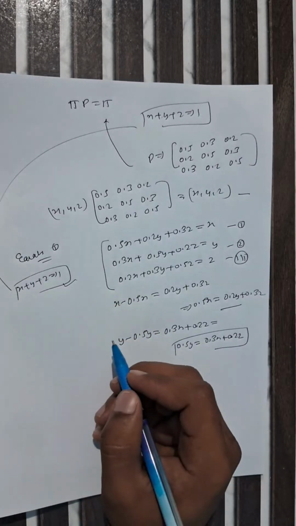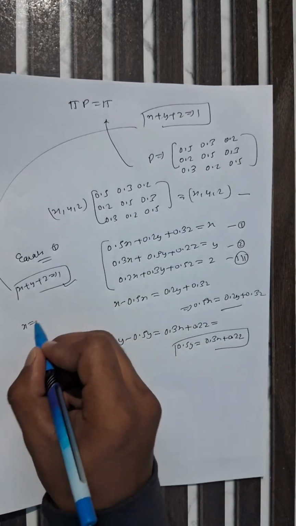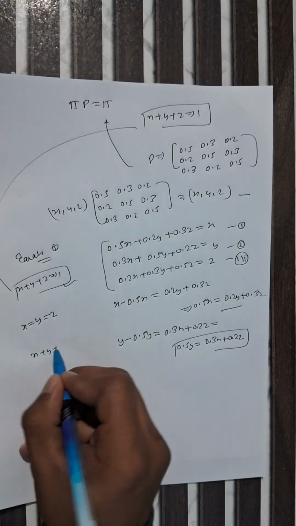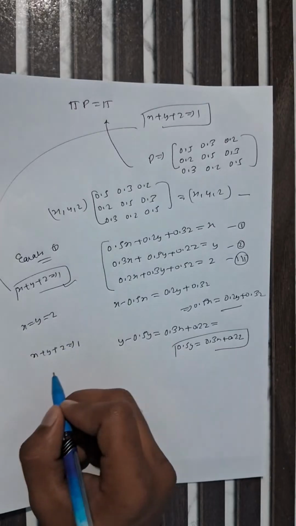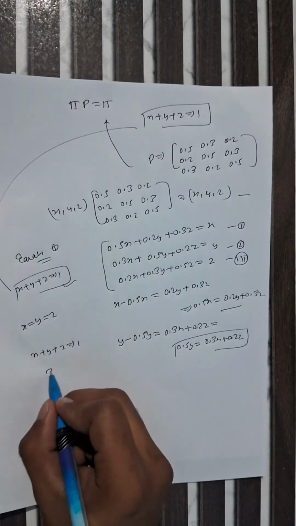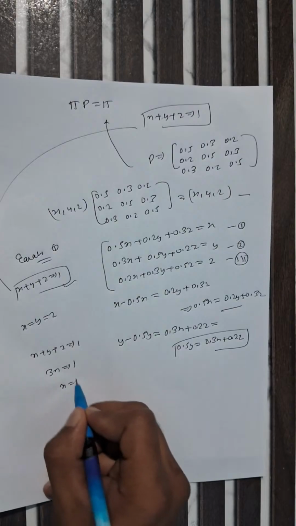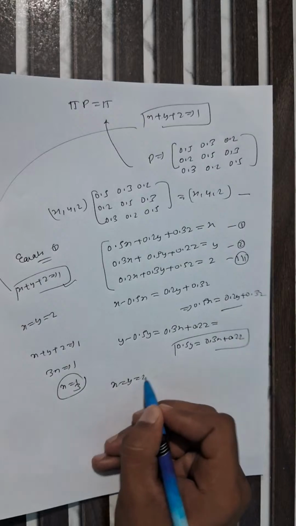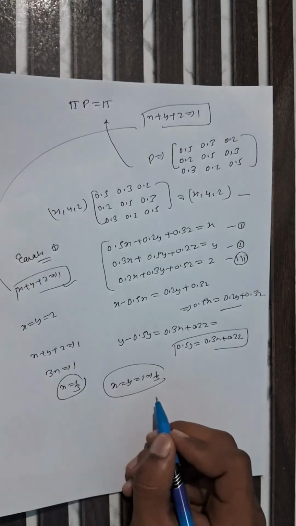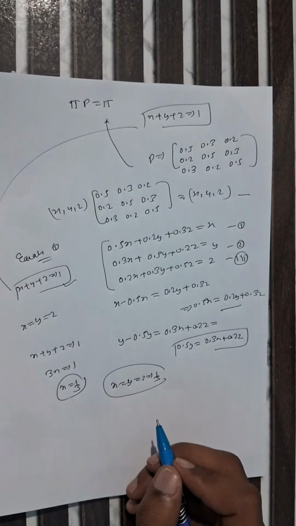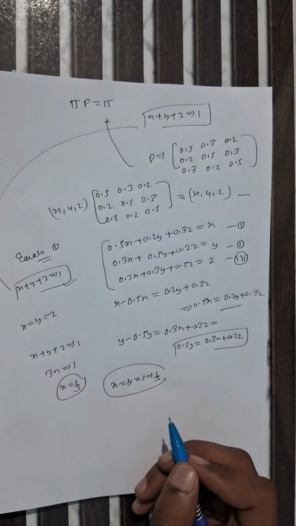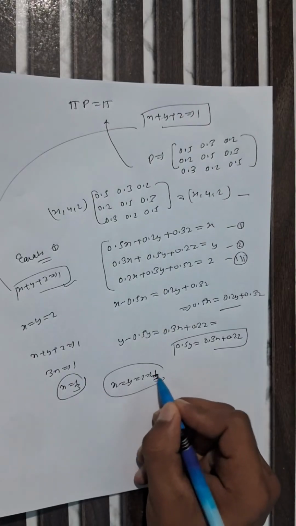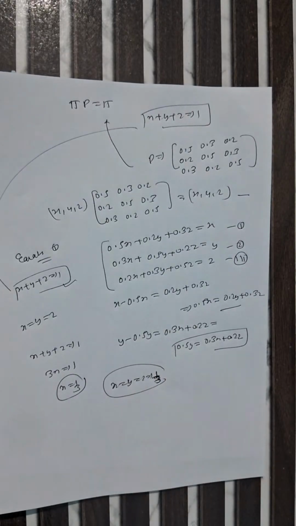So for the steady state, we can say that x equals y equals z. So x plus y plus z equals 1, so 3x equals 1. Then x equals 1 by 3 for the steady state. So we can say that x equals y equals z equals 1 by 3 for the steady state. Up to here, clear or not, Putti?